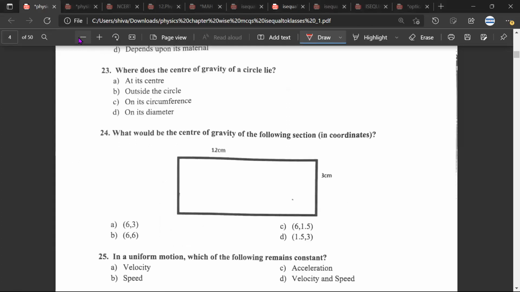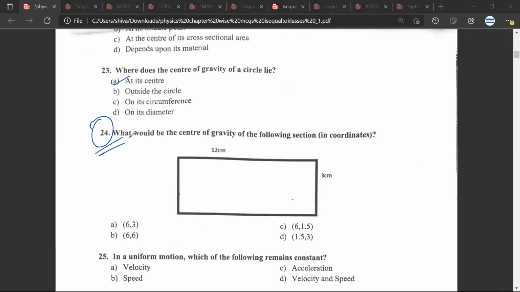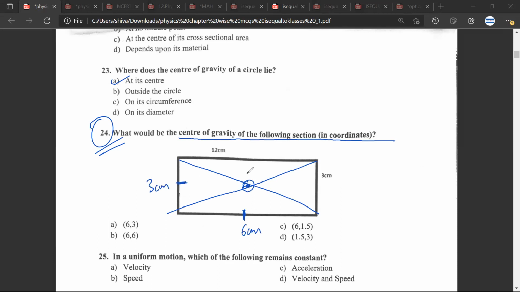Question 23. The center of gravity of a circle lies at its center. Okay, correct. Can you calculate this? Question number 24. So this would be 6, 1.5. See, great. Because approximately the diagonals will intersect around this point. This would be half and this would be half. So the point would be 6, 3. This would be the right answer. Mr. CB, any doubt? No doubt.